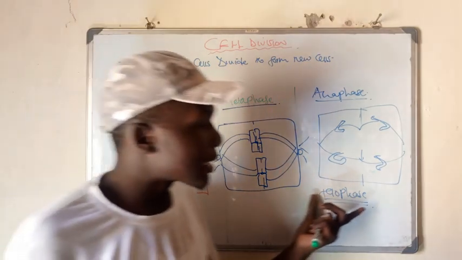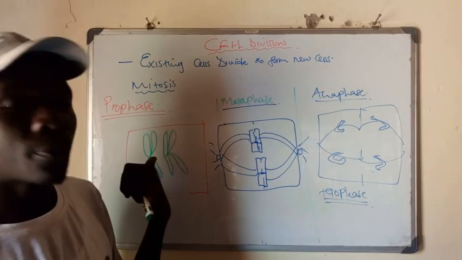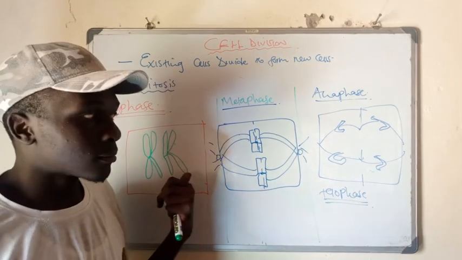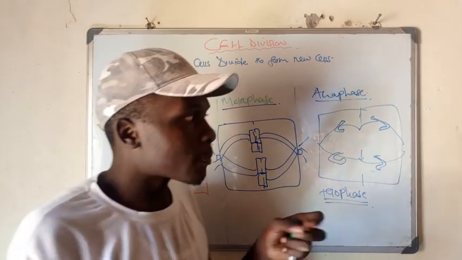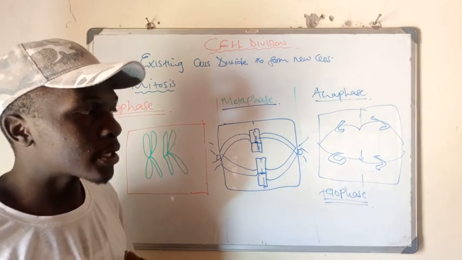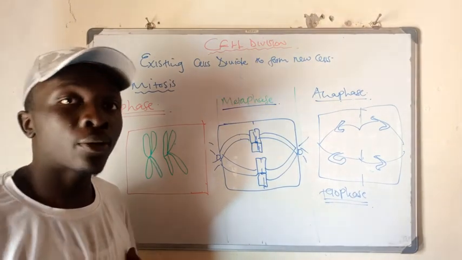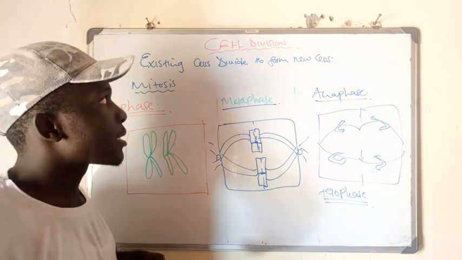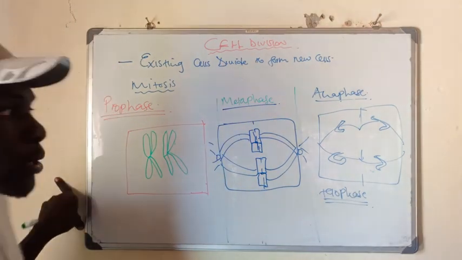So telophase is just the opposite of what? Of the prophase stage. So in this stage, you expect that you have two cells that have formed, and we refer to this process usually as cytokinesis. So that's another process of mitosis.